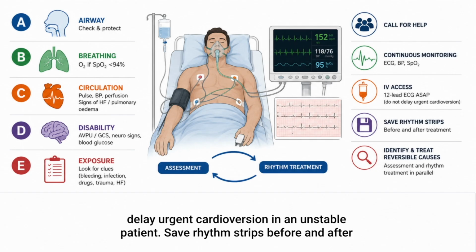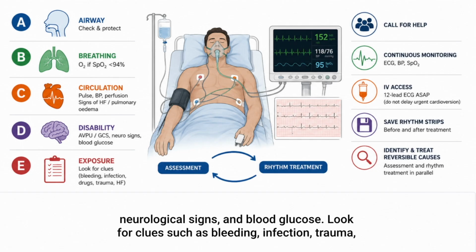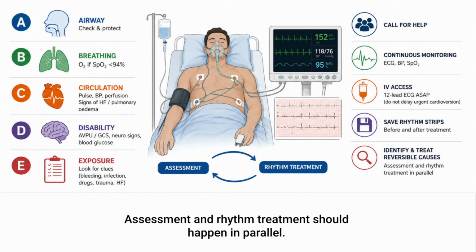However, do not delay urgent cardioversion in an unstable patient. Save rhythm strips before and after treatment when possible. Assess consciousness, confusion, syncope, seizures, neurological signs, and blood glucose. Look for clues such as bleeding, infection, trauma, medications, or heart failure. At the same time, identify and treat reversible causes. Assessment and rhythm treatment should happen in parallel.